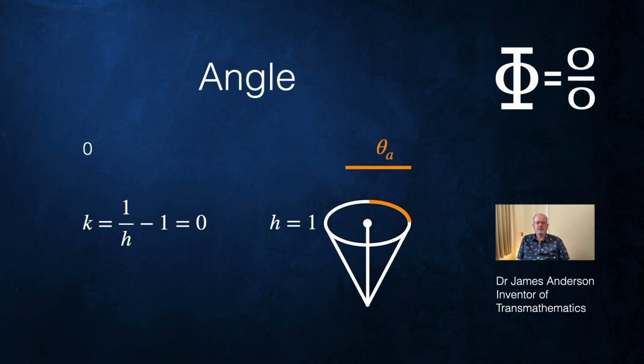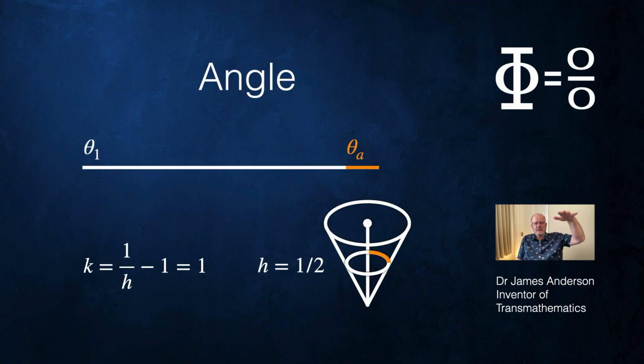Now, let's look at h equals 2. So the circle we're talking about is halfway down the cone. Again, I've marked on the orange arc on the circle. But the circle is now half the size. It's halfway down the cone. So multiplying the length of the orange line by 1/2 gives us the shorter orange line at the top of the diagram. Theta 1 represents some rotations. Let's work out how many.